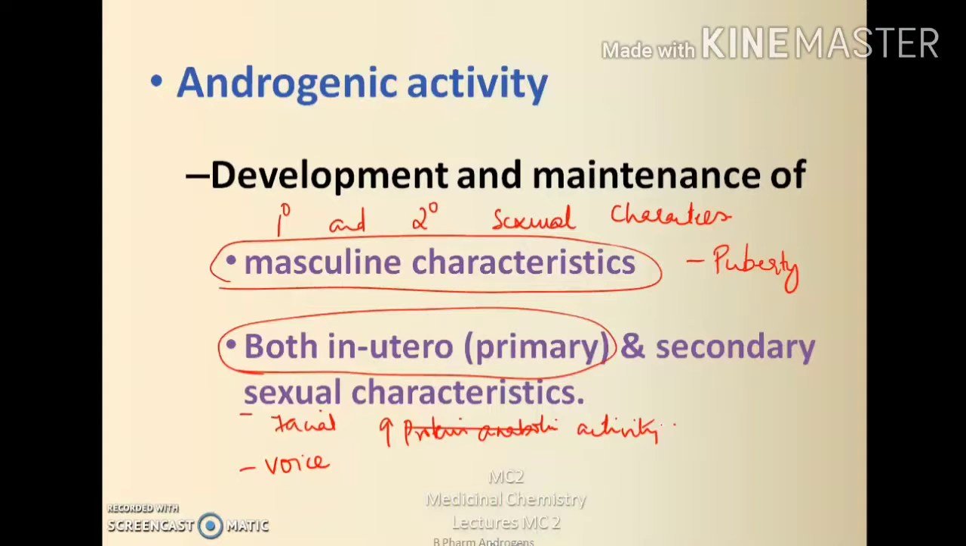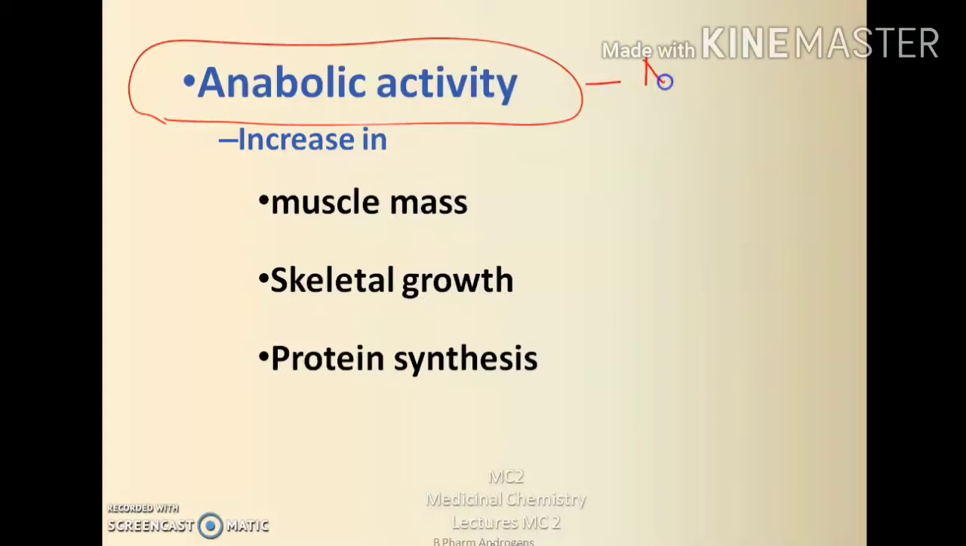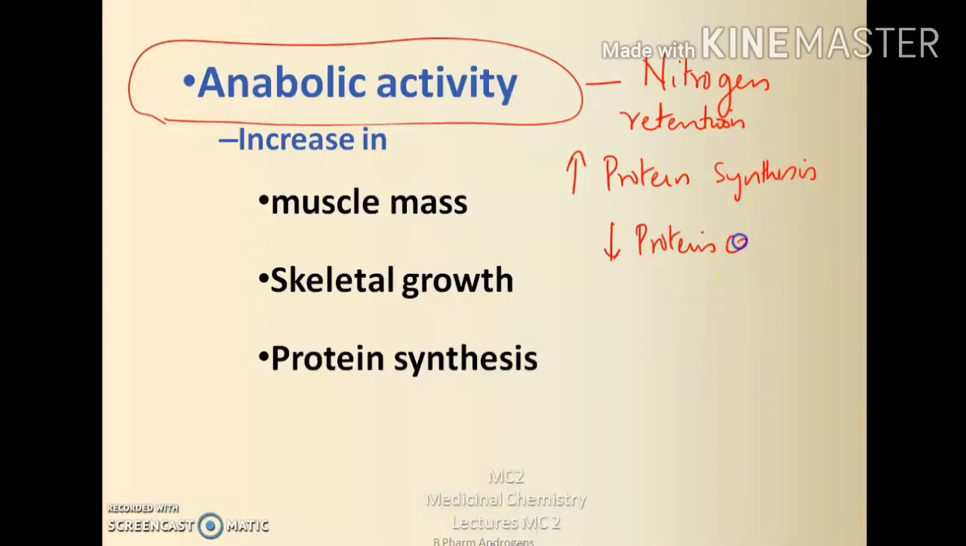So these are the changes that take place at the time of puberty, and testosterone is very essential for all these changes to take place. Coming to the anabolic activity of testosterone, testosterone causes nitrogen retention by increasing the rate of protein synthesis and muscle mass. That is the anabolic action, and at the same time it decreases the rate of protein catabolism. This positive nitrogen balance is referred to as the anabolic effect of androgens.